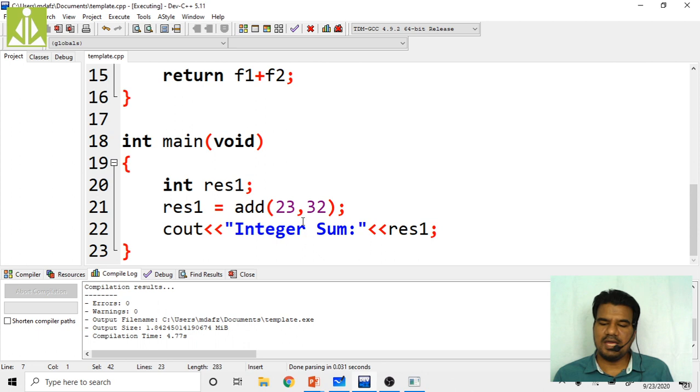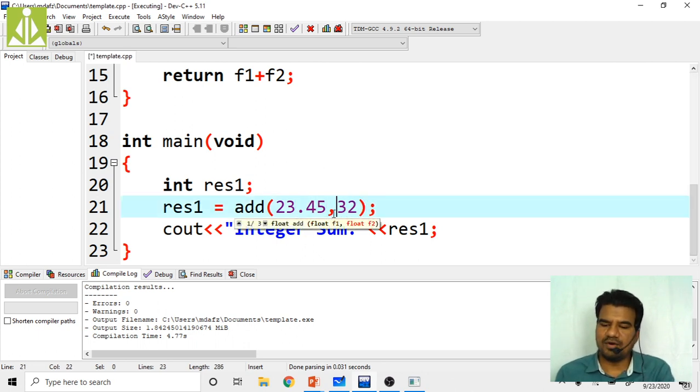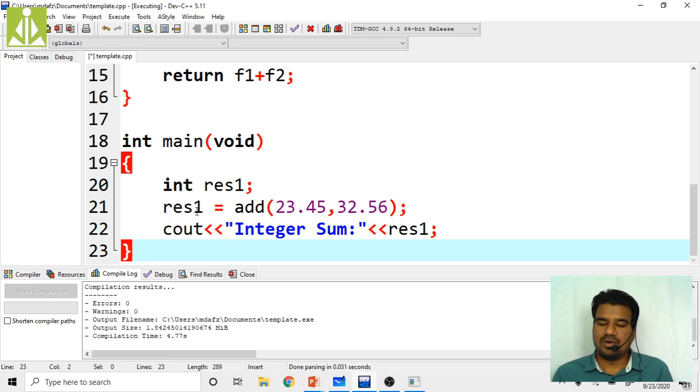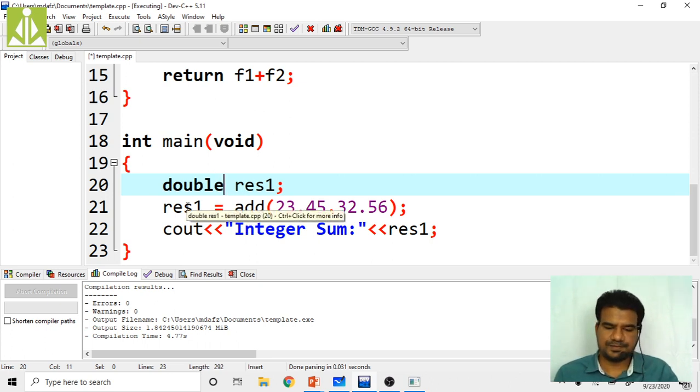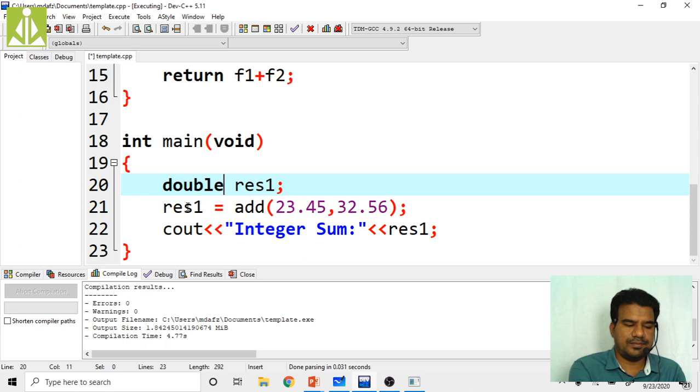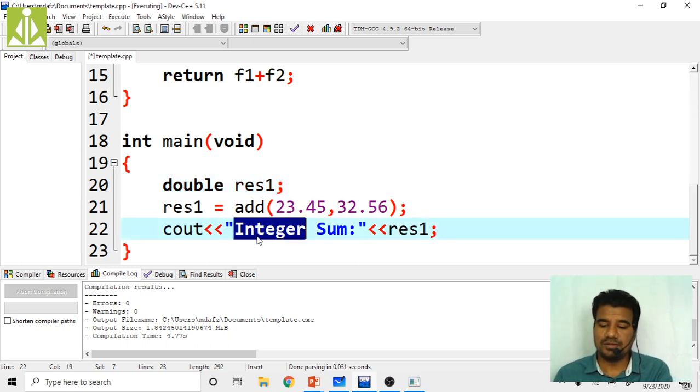So now can I pass like this, 4.5 and 5.6? By default they will become double, isn't it? 4.5 and 5.6, they are doubles now. So now what I have to do here, make this res1 a double. Now inside this cout, as we are passing double, double, put double sum and result 1.